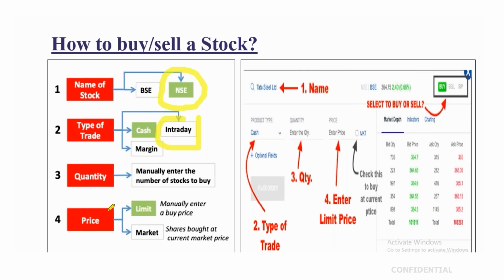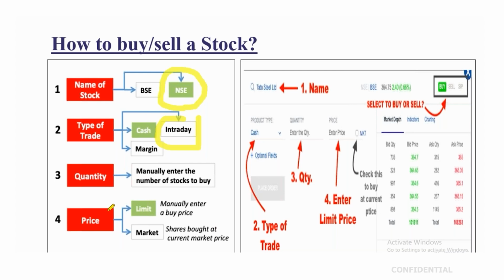For example, the stock currently trades at 100 rupees and you want to buy that stock at 98. You're bargaining. In the limit price, you're bargaining to buy a stock. If you're a buyer, you will bargain for a lower price.